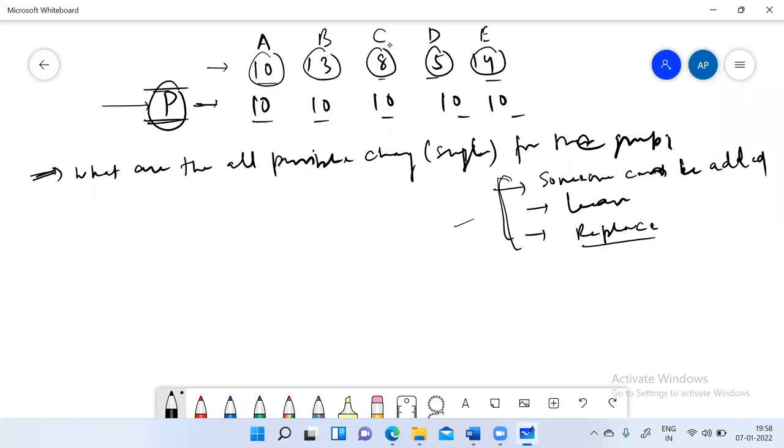So now we will take all these 3 changes separately, because the problem is if someone is being added to the group, they can come with any number of chocolates, because they can come with 10 or less than 10 or greater than 10.